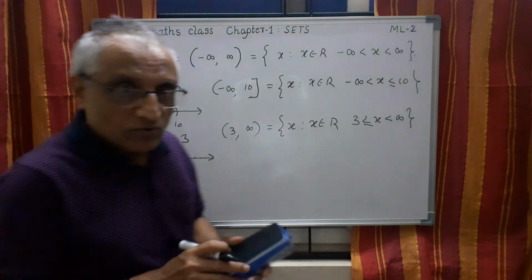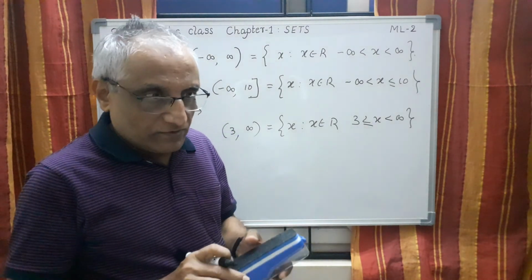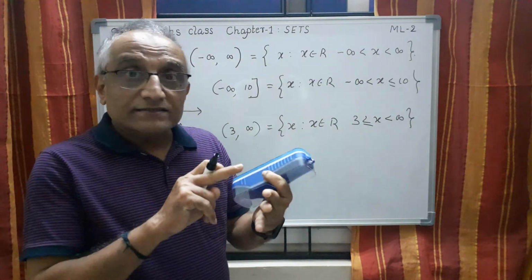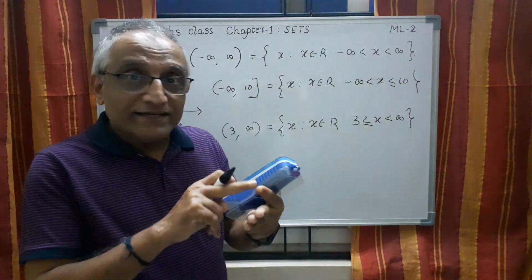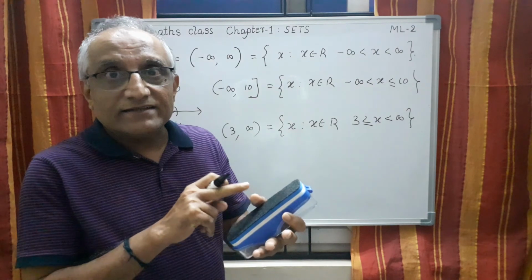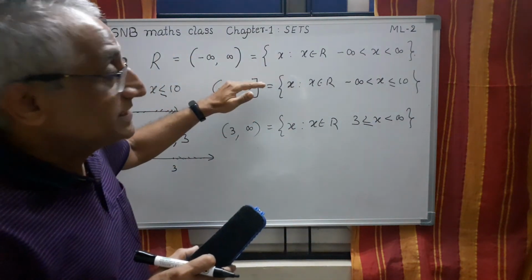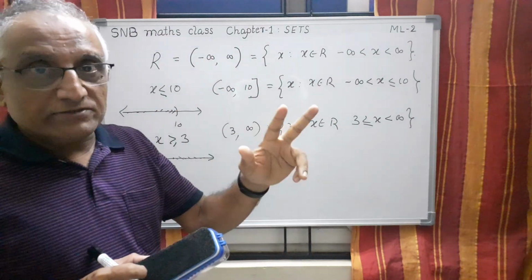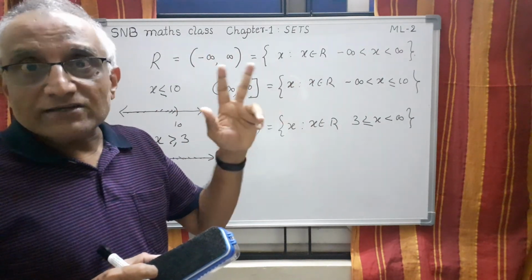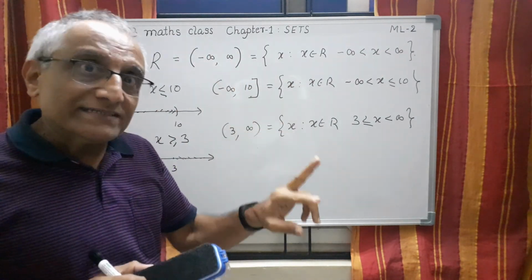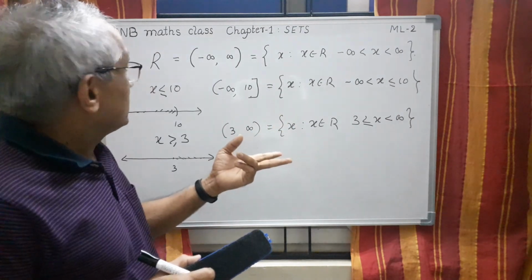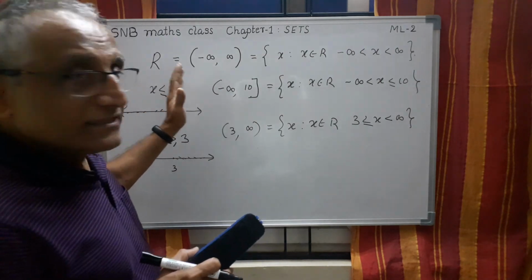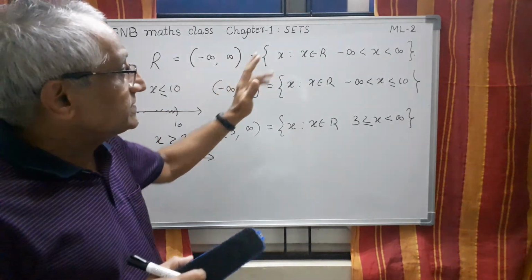So let me conclude now. What we have studied so far is the empty set, singleton set, then subset, then finite, infinite, and the last one is subsets of reals as intervals. There are two types mainly, open interval and closed interval. Then you can mix them, semi-open or semi-closed interval, and every such interval given can be written using set builder form.